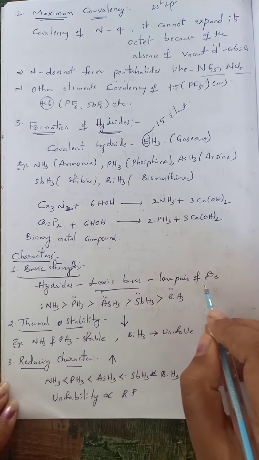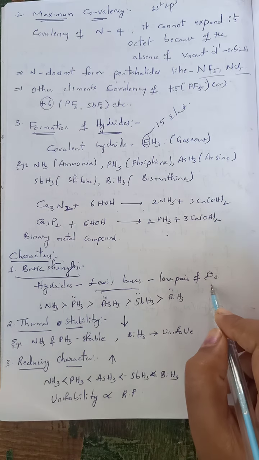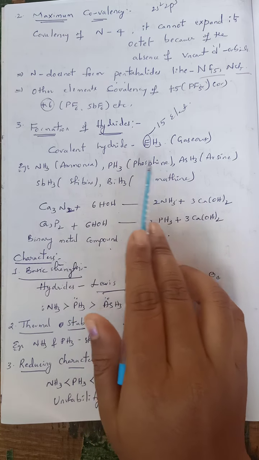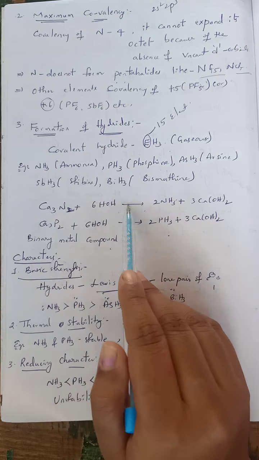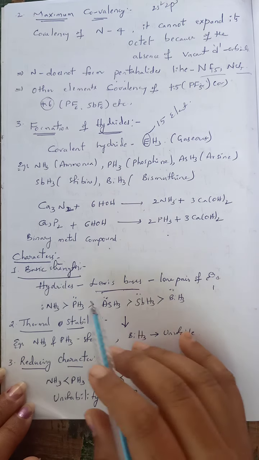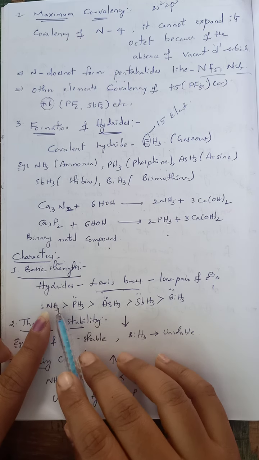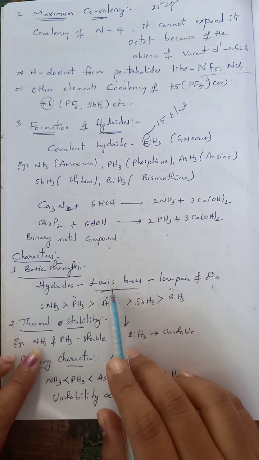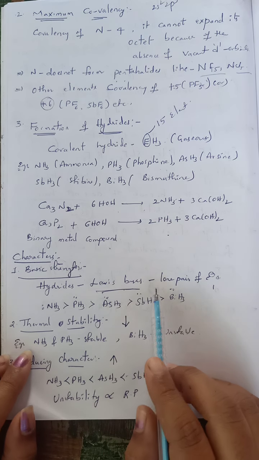This is due to the lone pair of electrons on the central atom. What is the central atom? Here nitrogen, phosphorus, arsenic, antimony, bismuth. All these are the central atoms. So due to the lone pair of electrons on the central atoms, they act as Lewis bases.